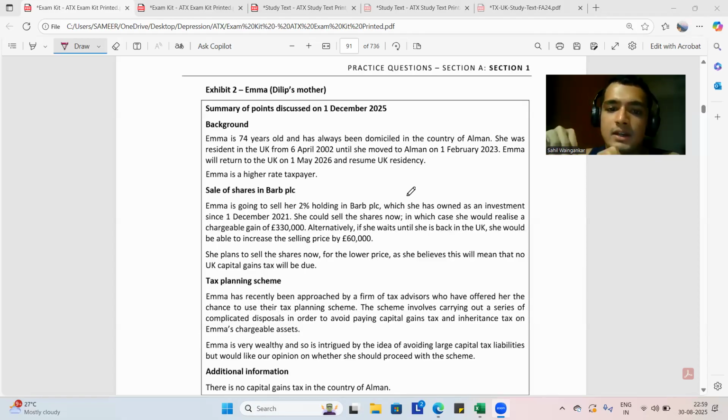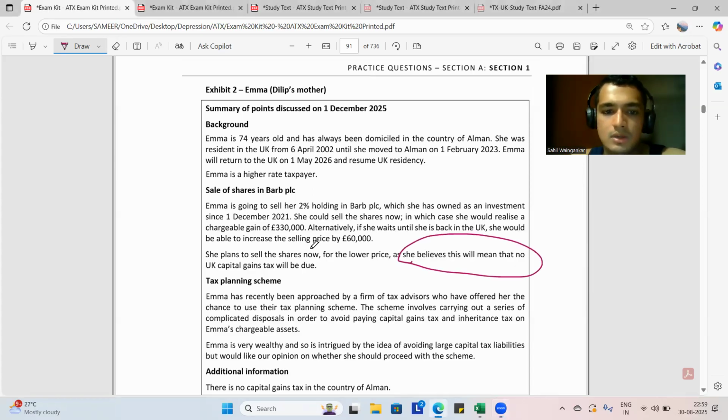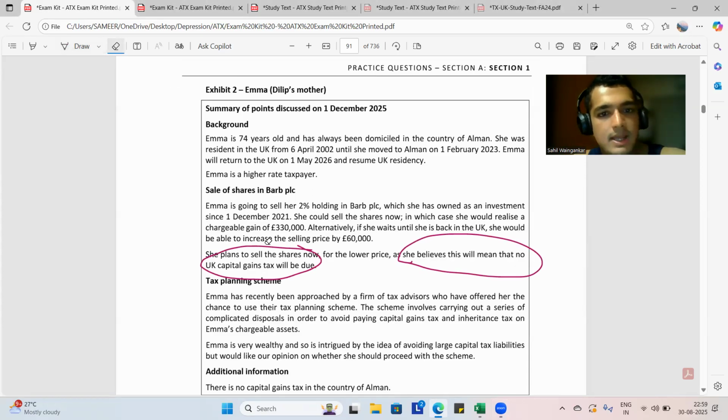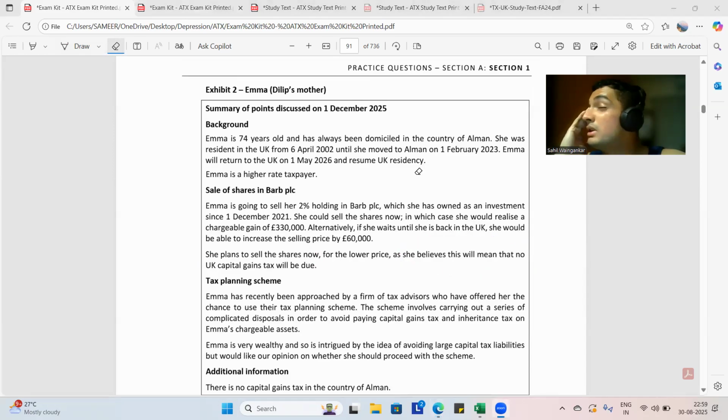So therefore, it will be much preferable if she waits until she's back in the UK. So that selling the shares would also give her a selling price of more than 60,000 basically. ठीक है ना? मतलब उसका सेलिंग प्राइस बढ़ सकता है, ऐसा, ठीक है ना? She plans to sell the shares now for low price. She believes this will mean that no UK, नहीं नहीं नहीं. So her belief is wrong कि भाई उसको कैपिटल गेन टैक्स आएगा ही नहीं, ये गलत है। कैपिटल गेन टैक्स आएगा बिकॉज वो टेम्पररी नॉन यूके रेसिडेंस में आई है, इसके लिए, ठीक है ना?